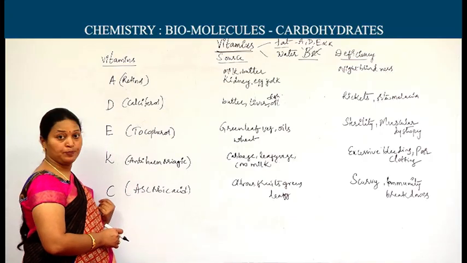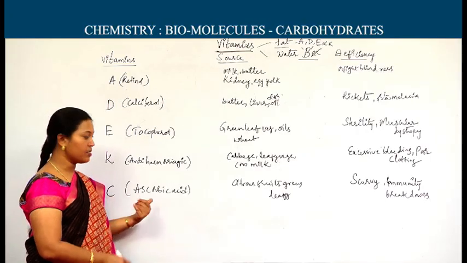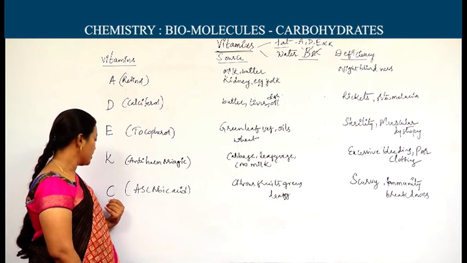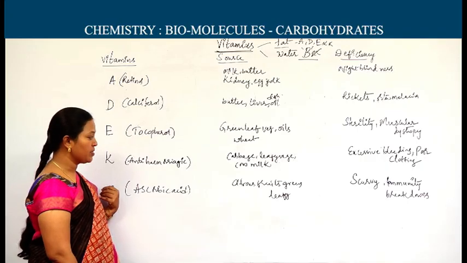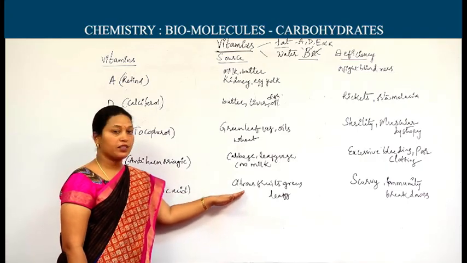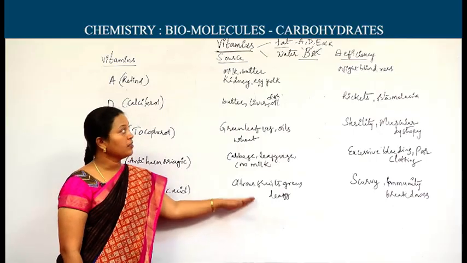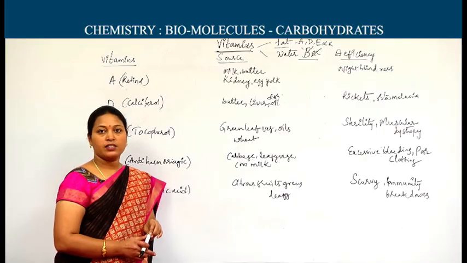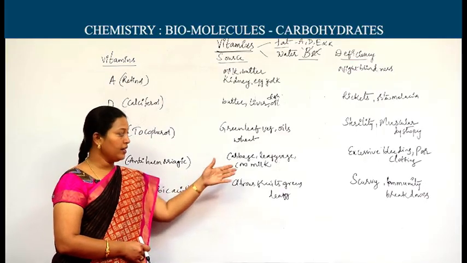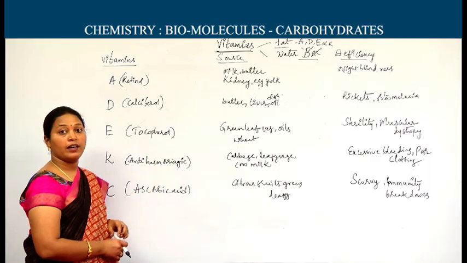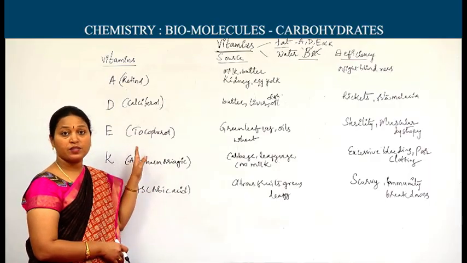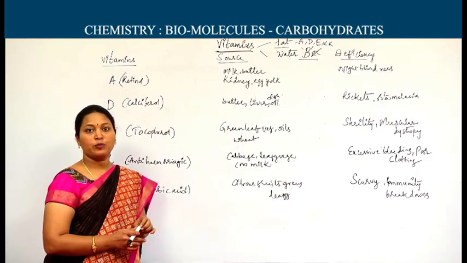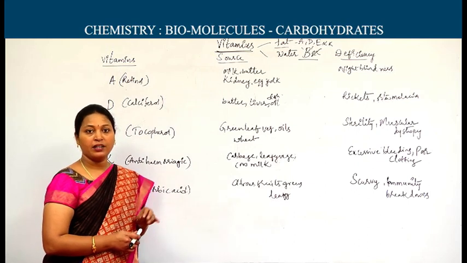Next, vitamin C. Its chemical name is ascorbic acid. It was previously asked in one of the competitive exams. Ascorbic acid is the scientific name for vitamin C. Mostly we get it from citrus fruits and green leafy vegetables. Deficiency disease is scurvy: immunity may break down and resistance towards diseases may decrease in the absence of vitamin C. Apart from these, a person may suffer from deficiency of two or more vitamins. That disease is said to be avitaminosis, multiple vitamin disorders.